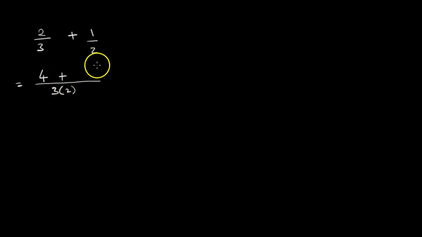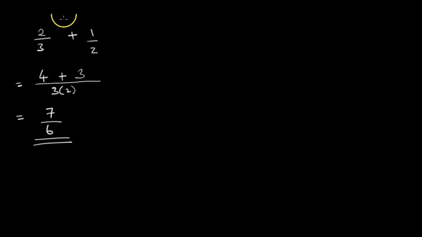Plus 2 into the common denominator goes 3 times, so 3 times 1 is 3. So this is equal to, what is 4 plus 3? That is 7 over, what is 3 times 2? 6. This will be our final answer.